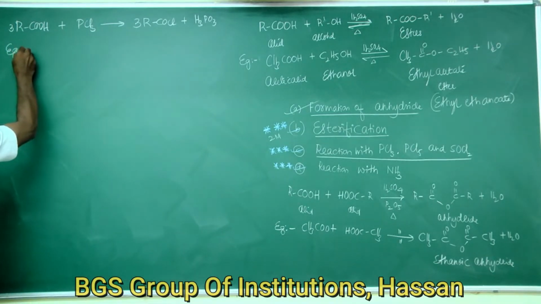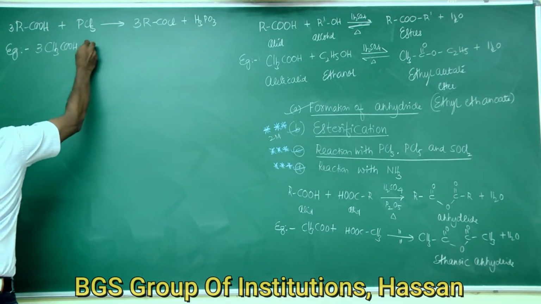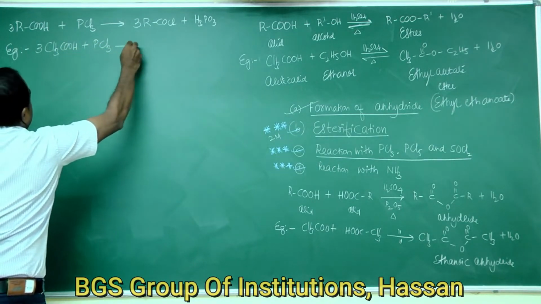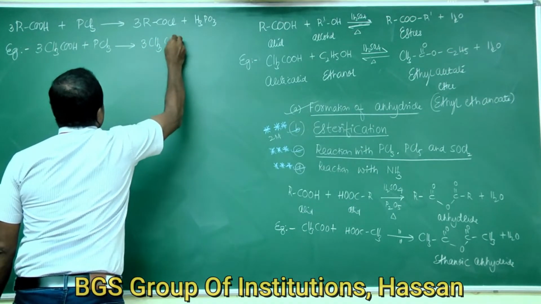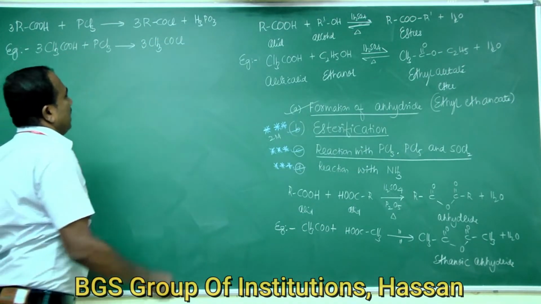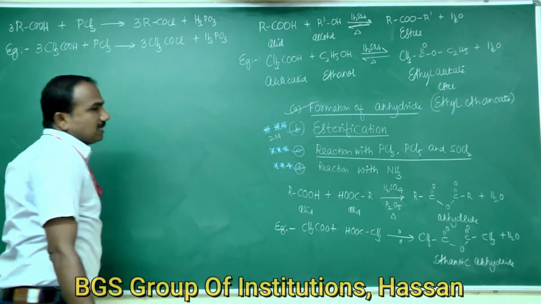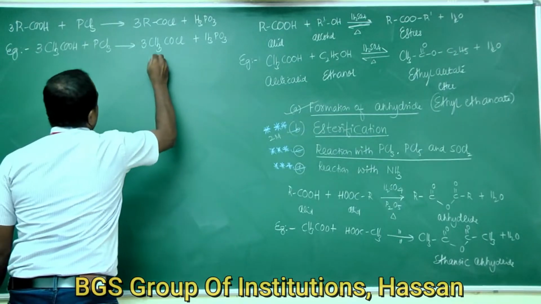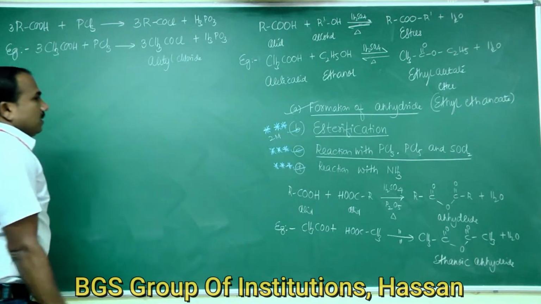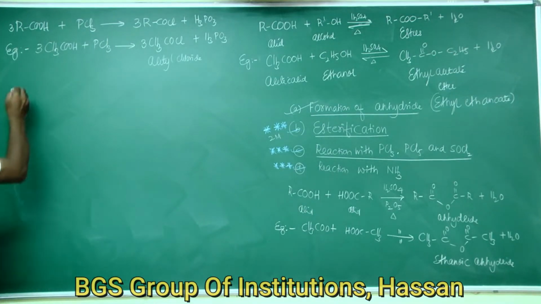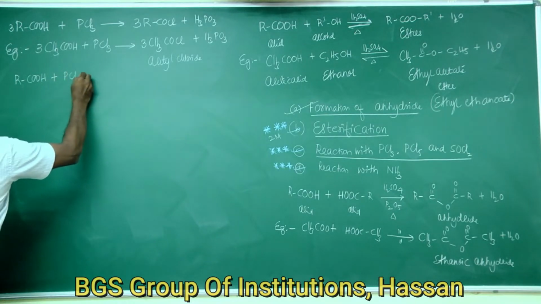An example for this reaction is 3CH3COOH. When acetic acid is treated with phosphorus trichloride, acetyl chloride is formed. CH3COCl, acetyl chloride, plus H3PO3, phosphorous acid, is formed. This is acetyl chloride. Likewise, reaction with PCl5: carboxylic acid reacts with phosphorus pentachloride